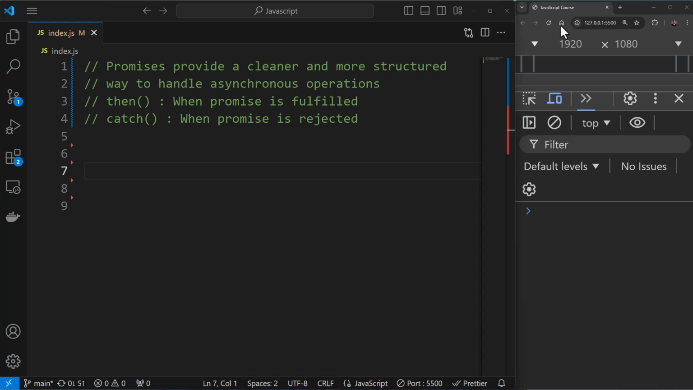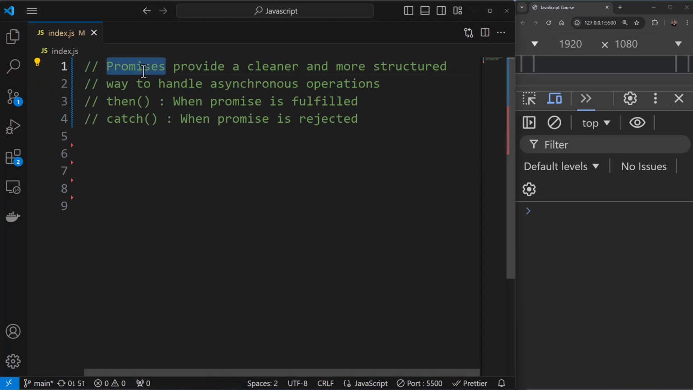So now it's time that we talk about promises and how they can make our life easier. So like the definition says over here, promises provide a cleaner and a more structured way to handle asynchronous operations. Of course, what these methods are, we'll talk about them. But first, let's understand what promises are.